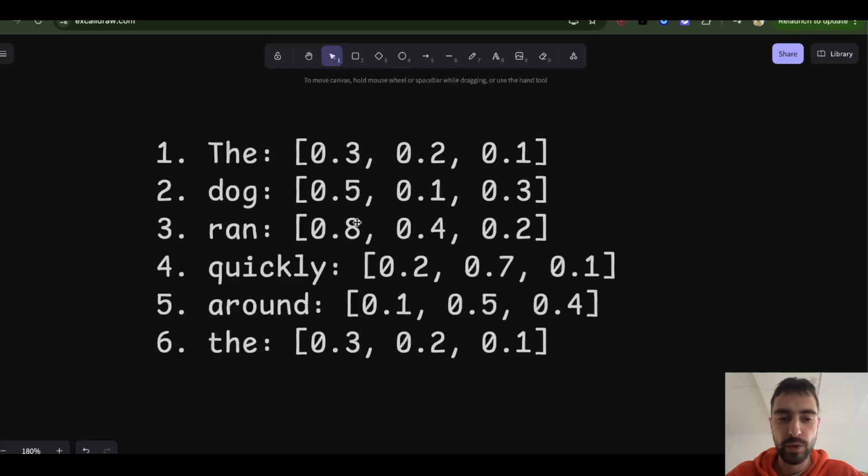The dog is running quickly. So we want to change this vector to encode all of the meaning of the previous tokens, not just this token, but not the meaning of the following tokens, because we want to predict the following tokens.